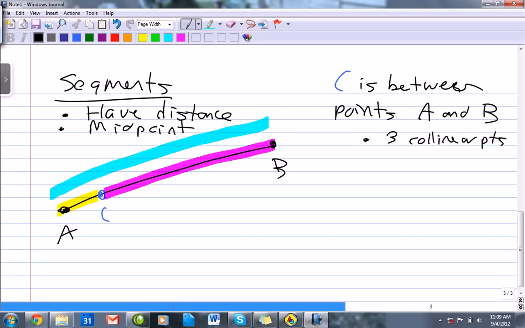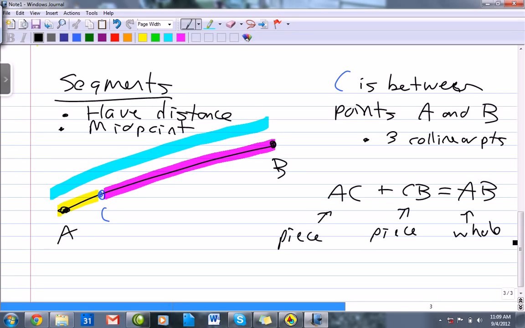And so as long as C is between points A and B, then what we know is that the length from A to C, plus the length from C to B, is equal to the whole. Right? Piece plus piece equals whole. AC, the distance from A to C, plus CB, the distance from C to B, is equal to the whole AB.